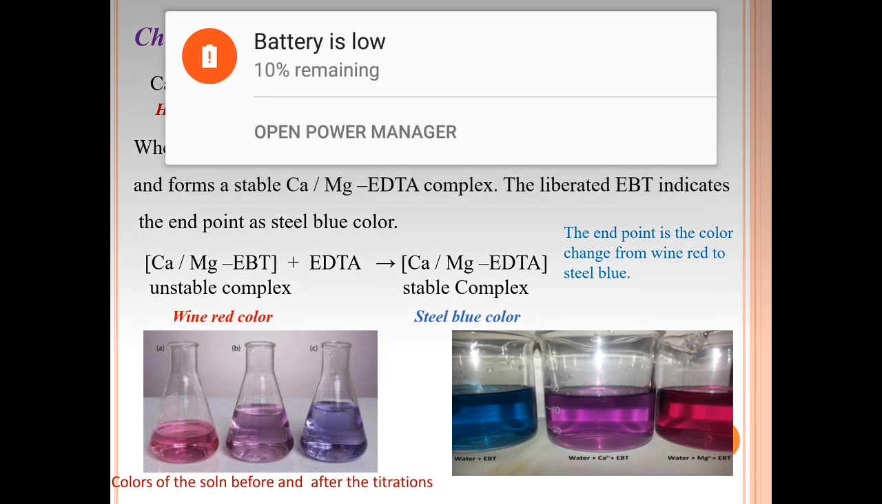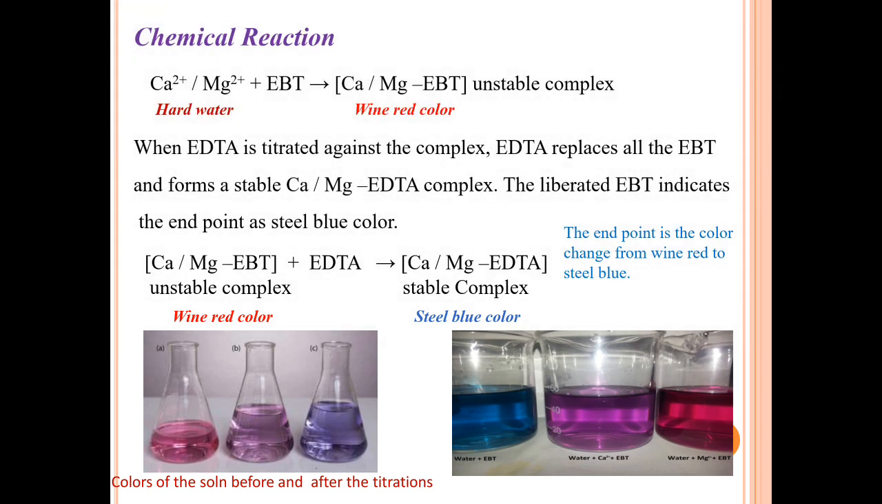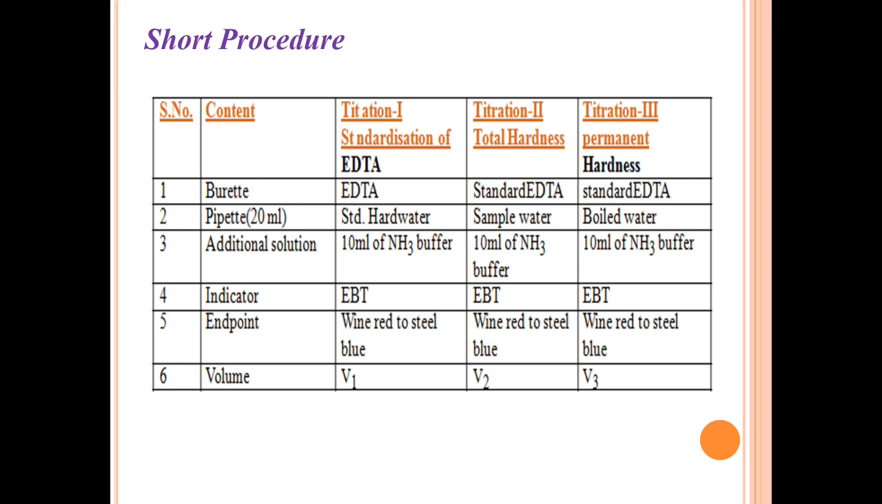It is also shown in the simple equation: calcium magnesium EBT unstable complex, wine red color, goes to the stable complex, steel blue color. I have shown here the color change from colorless to wine red, nearby the end point a violet color, and after the end point a steel blue color. I have shown here a short procedure by which we can estimate very simply. There are three titrations: titration 1 is standardization of EDTA, titration 2 is total hardness calculation, and titration 3 is permanent hardness calculation.